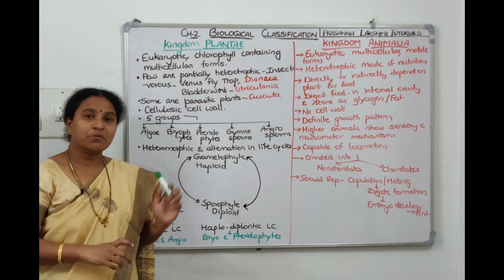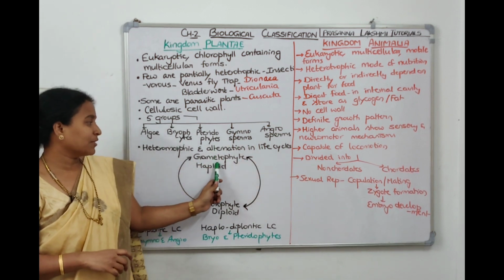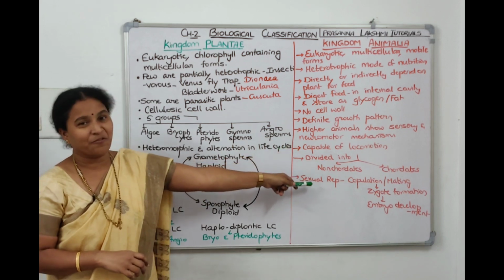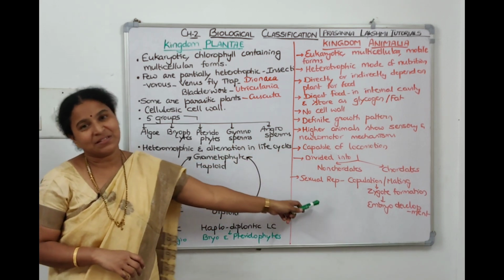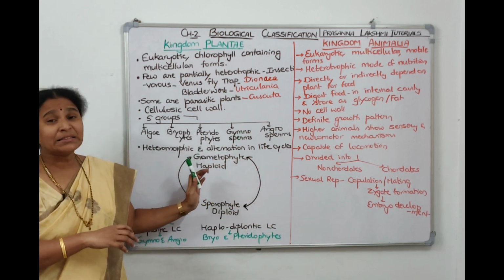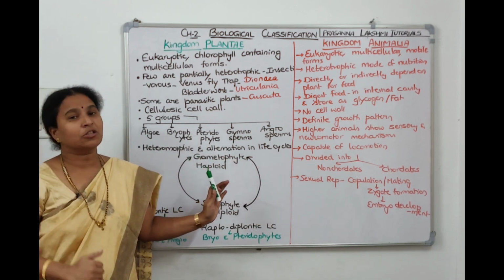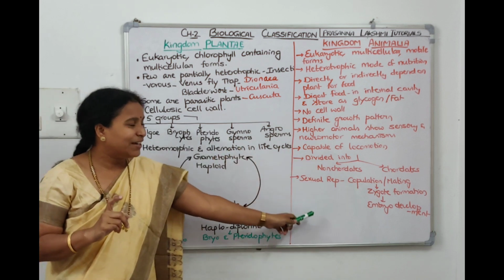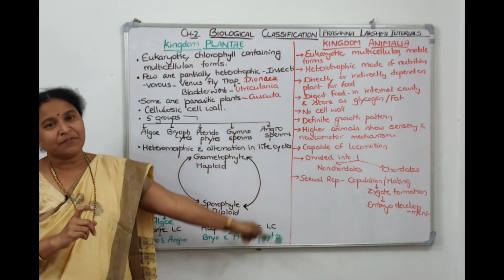So what are the differences between plant kingdom and animal kingdom? Plants are photosynthetic, they are autotrophic; animals are heterotrophic. Plants have a cell wall, animals don't have a cell wall. Plants cannot move, animals will move. Plant has indefinite growth. It keeps on growing because of the presence of meristematic tissue. Animals have a definite growth. Right? So let us see the differences.